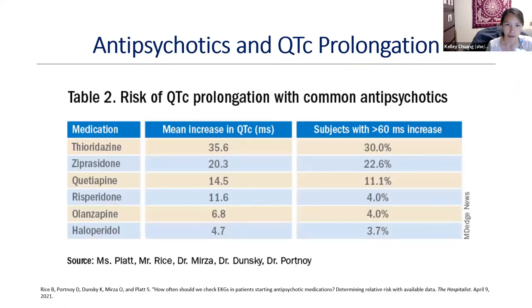So the risk of QT prolongation varies across different antipsychotics. I'm going to draw your attention to the worst ones that we might use, which are ziprasidone and quetiapine. Olanzapine tends to have less of an effect on the QT interval. This effect of haloperidol, I think, is not referring to the IV formulation. Of course, the numbers vary depending on the study, but just know that there are some that are worse and some that are better.